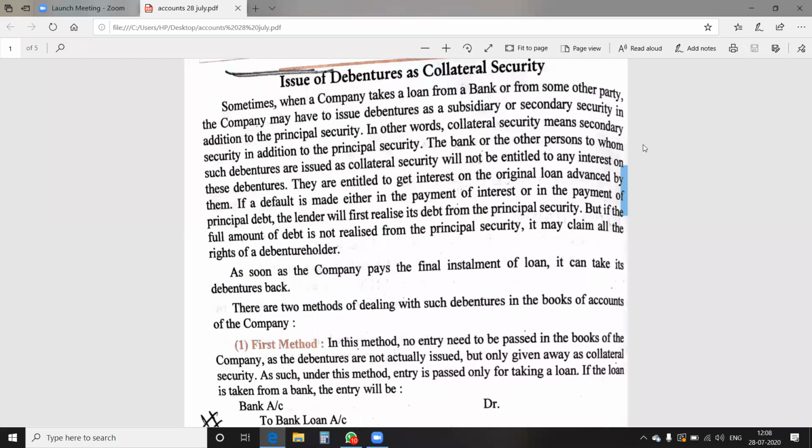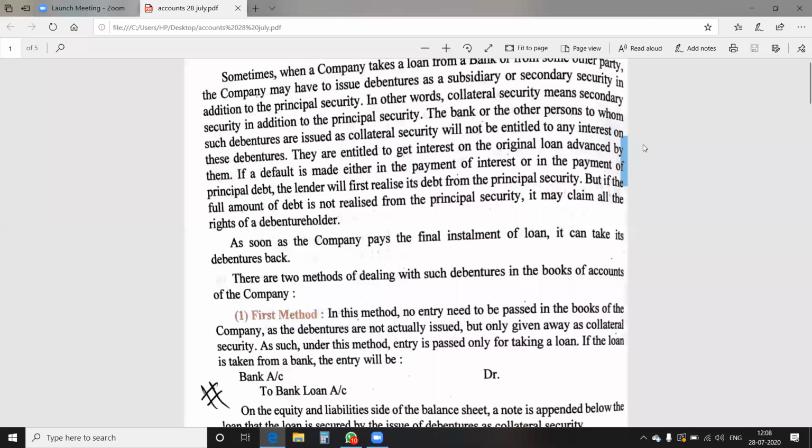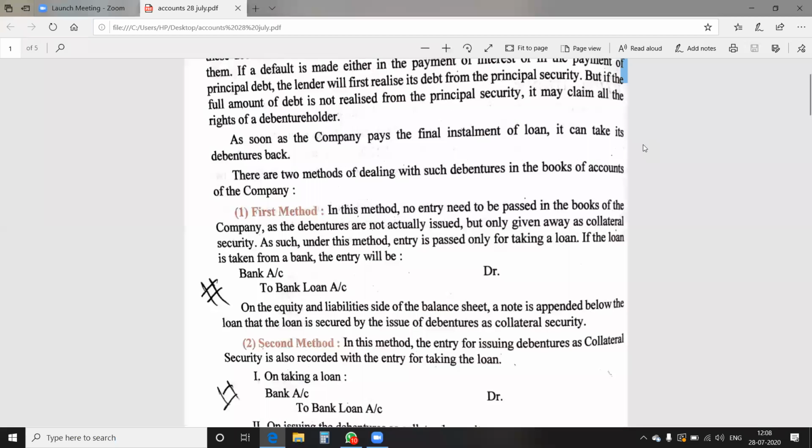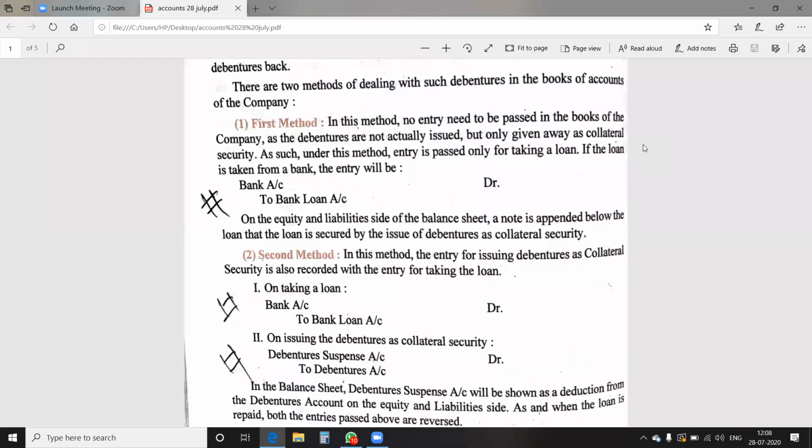Now the question arises, how is the accounting treatment for debentures issued as collateral security to be done? For this purpose you have two methods. In the first method, there is no need to pass any entry for the debentures issued as collateral security. You have to show only the loan. You have to show the entry that is floating on the screen.